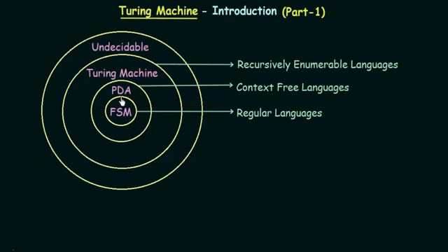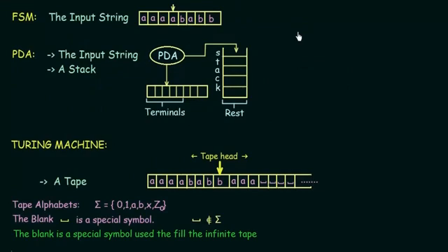And now, as we move one step ahead, we are going to study about Turing machine, which is more powerful than finite state machines and also more powerful than the push-down automata. And the class of languages that is accepted by the Turing machines is known as recursively enumerable languages, which we will be discussing in detail as we proceed further in this module of Turing machine. Now let us see what were the data structures that we had in finite state machines and push-down automata, and let's see what is the kind of data structure that we will have in Turing machines.